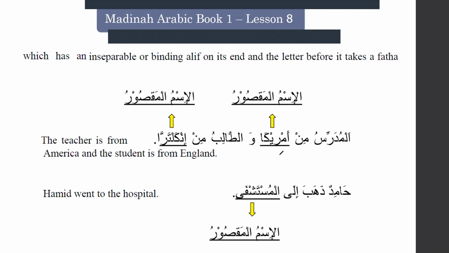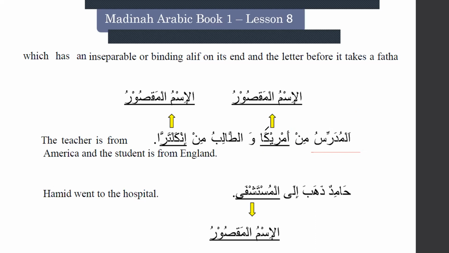If you see the words Amrika and Inkaltara, Al-Madrasatu, Al-Mudarrisu, the teacher, min Amrika. Min is a harful jar, right? It's supposed to be min Amriki, right? Why min Amrika? Okay, this is an exception. What is the exception here?